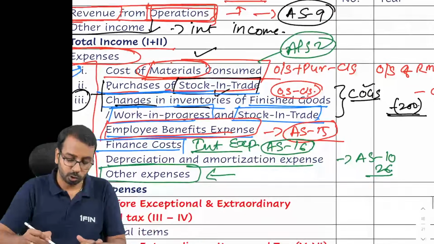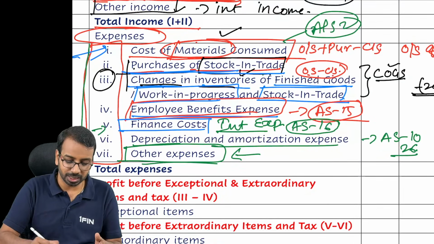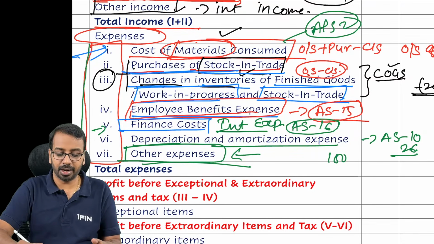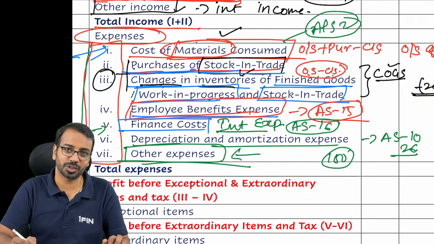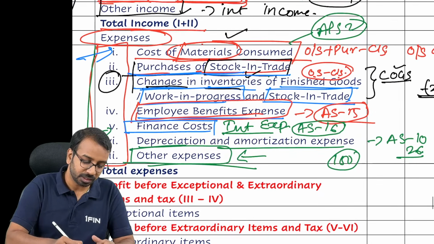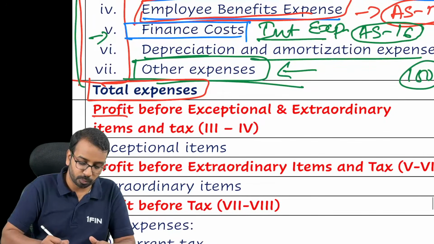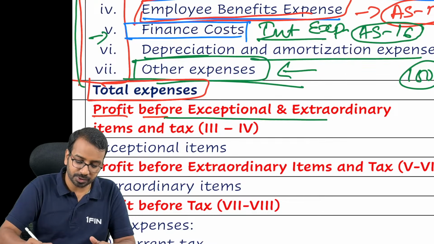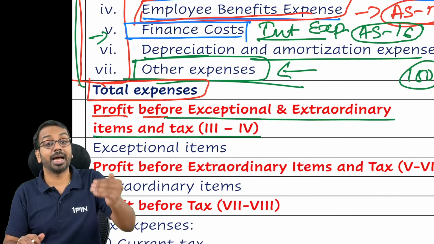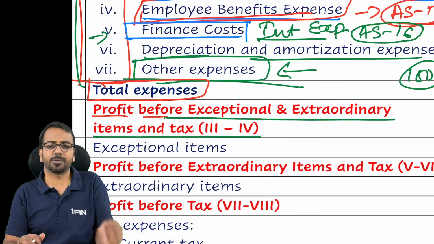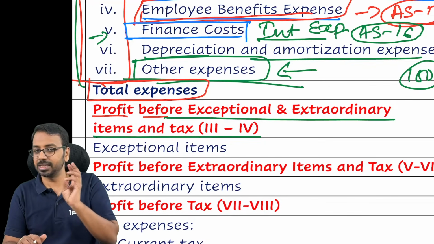Now please remember, for each of these again we need to provide notes and breakup. For example, other expenses. If you just say other expenses 100, that is not sufficient. What is the breakup of other expenses? We have to disclose. Right? Now, the total income minus total expenses will give something called profit before exceptional and extraordinary items and taxes. So whatever income we have taken and whatever expenses we have taken, income minus expense is profit. In that profit, have we covered taxes? No. So taxes will be dealt with separately.